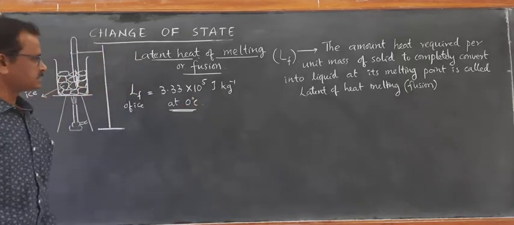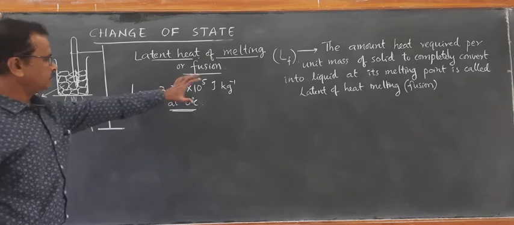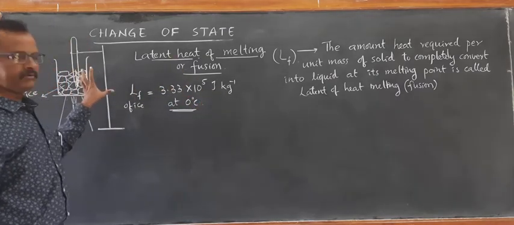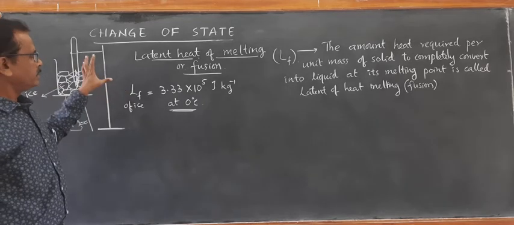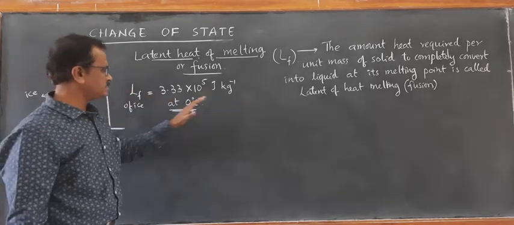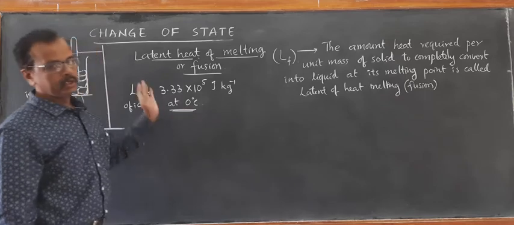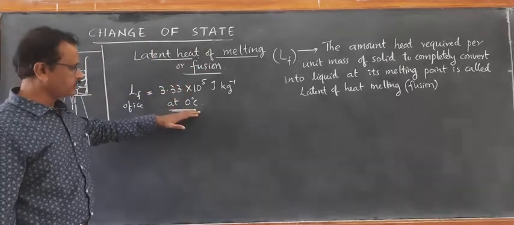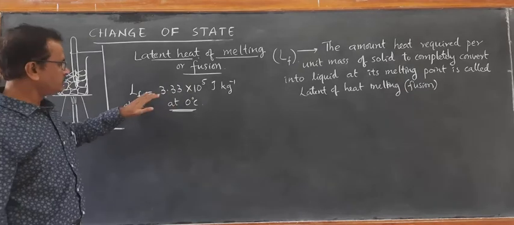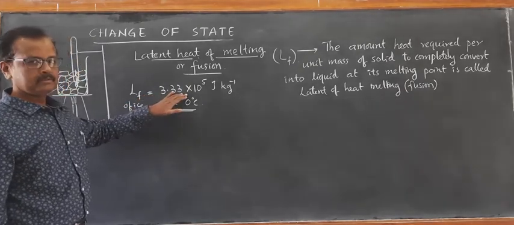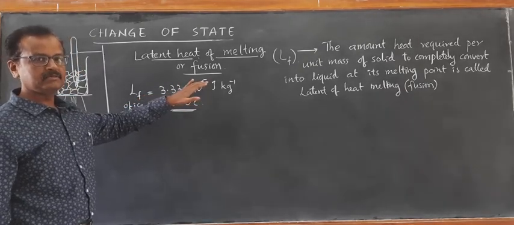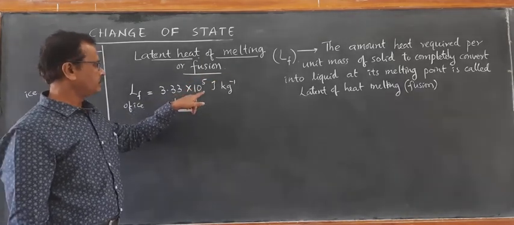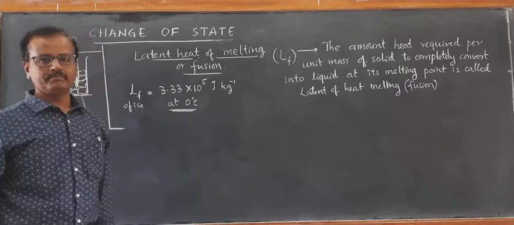It means if you take 1 kg of ice at 0 degrees Celsius, then in order to convert it into 1 kg of water at the same 0 degrees Celsius, the amount of heat required to change the state from solid to liquid is 3.33 into 10 raised to 5 joule per kg.